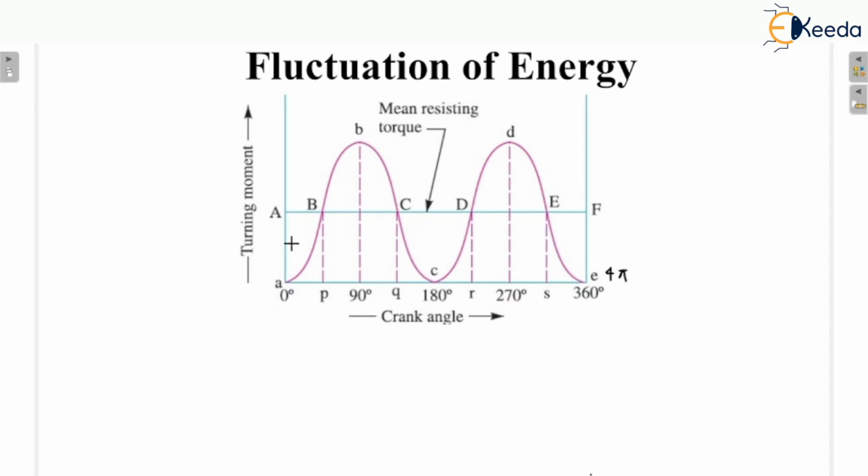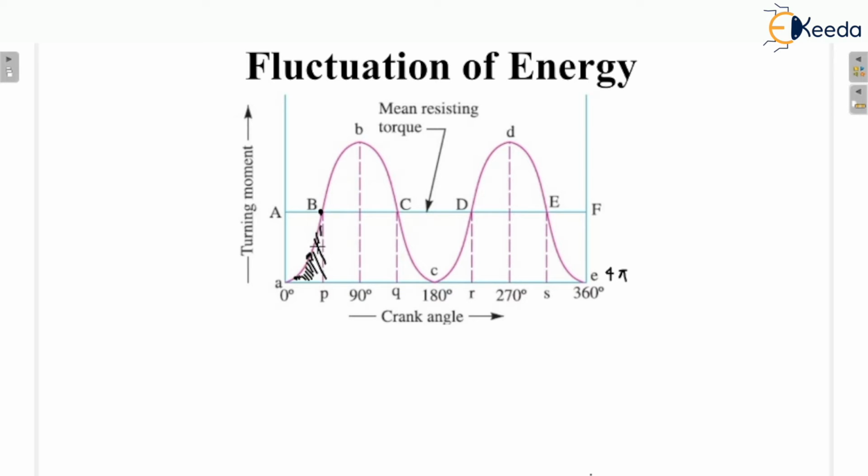So here you can see this is the first. When I'm going to consider this curve AB, we know that the area under the curve of the turning moment diagram is equal to the work output, or you can say the work done by the flywheel. So this is the area. You can say that the work done by the engine is equal to the area ABP. Are you getting my point? This is the work done.